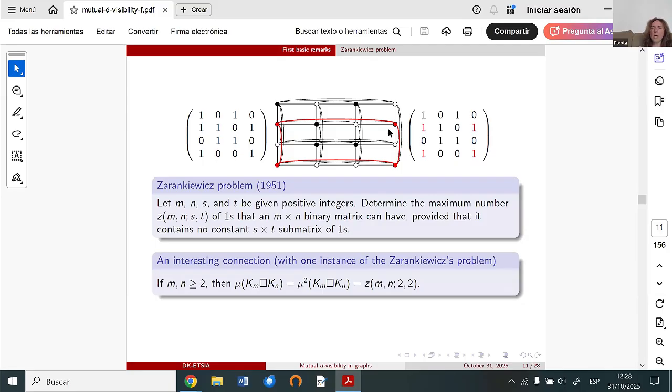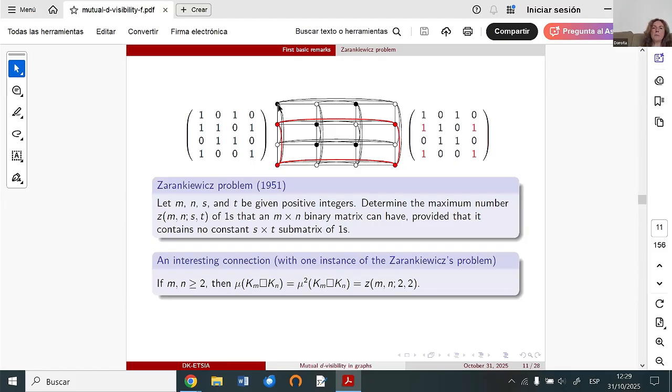Why can't they be? Because, for example, for these 2 vertices, we have only 2 shortest paths. One is here, and the second is here. So we observe that we don't fulfill the condition of the mutual visibility set. We have no shortest path that will not contain other vertices from the mutual visibility set.